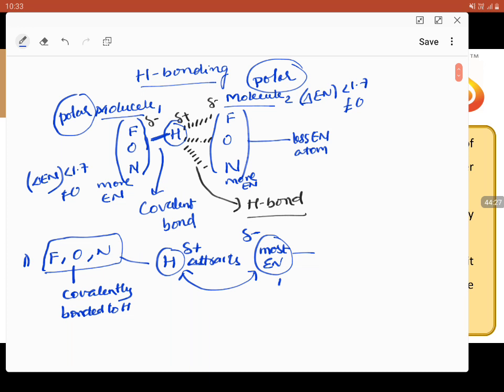Again, these most electronegative elements will be fluorine, oxygen, nitrogen. So if a hydrogen atom is in between two most electronegative atoms, that hydrogen more willingly forms a strong electrostatic force of attraction, and that electrostatic force of attraction is taken as hydrogen bond.